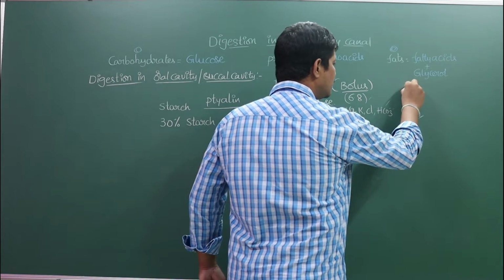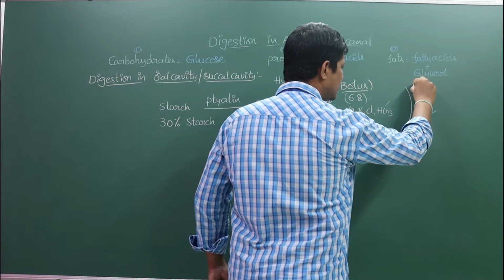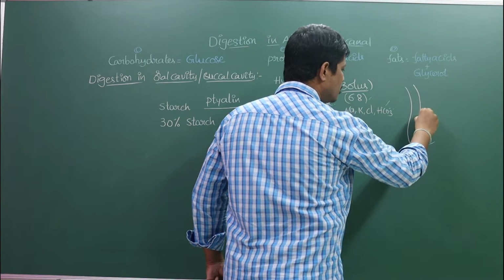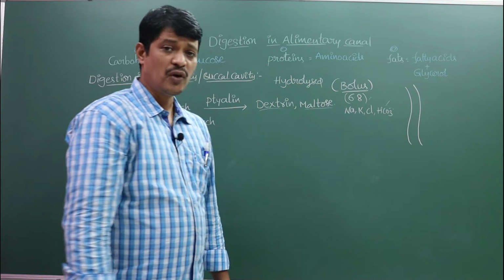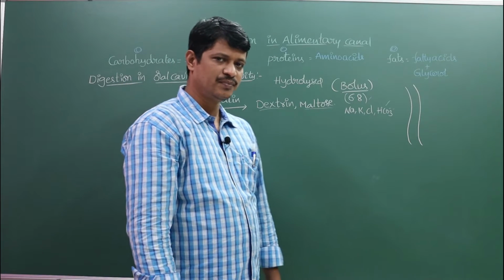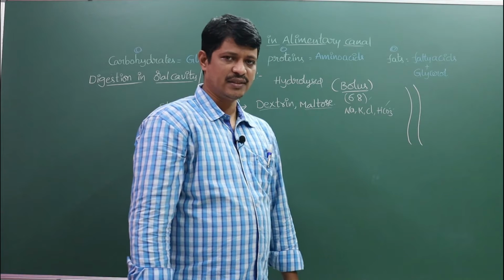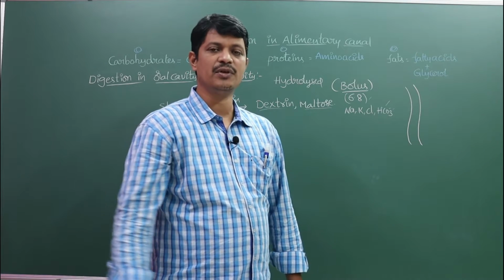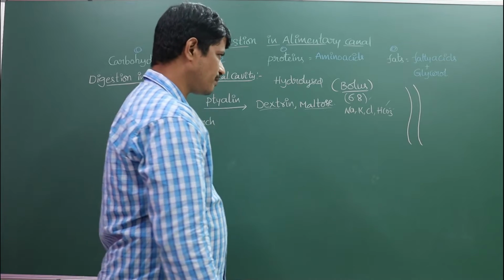The bolus moves from the pharynx into the esophagus. It is a narrow tubular part of the alimentary canal. The proximal part and some of the middle part of the esophagus is made up of skeletal muscles, whereas the posterior part of the esophagus is made up of smooth muscles.